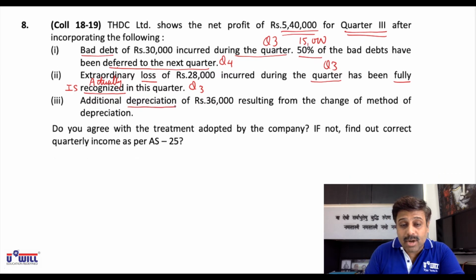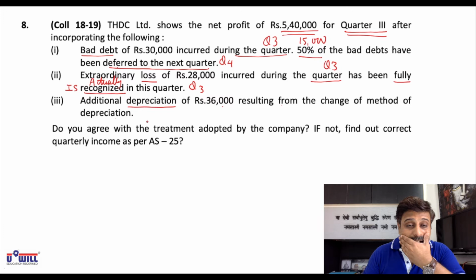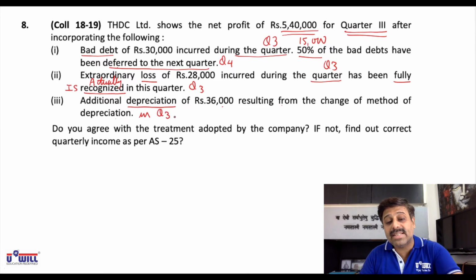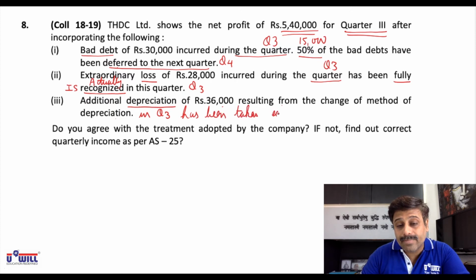Additional depreciation, that is again a loss of 36,000 resulting from the change of method of depreciation. Now what is done is not mentioned, so we assume additional depreciation of 36,000 resulting from the change in method of depreciation. There should be some information given, so write down: resulting from the change in method of depreciation in quarter 3. Depreciation we always take at the end of the year only. So write: in quarter 3 has been taken equally in quarter 3 and 4.